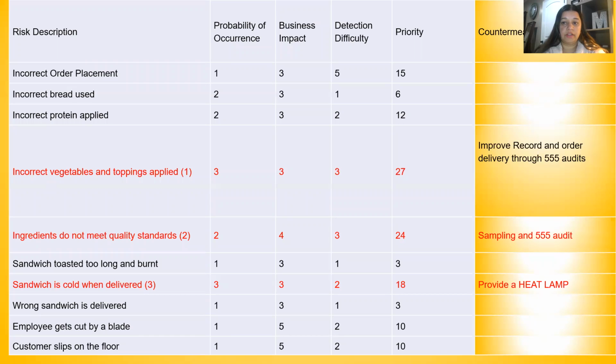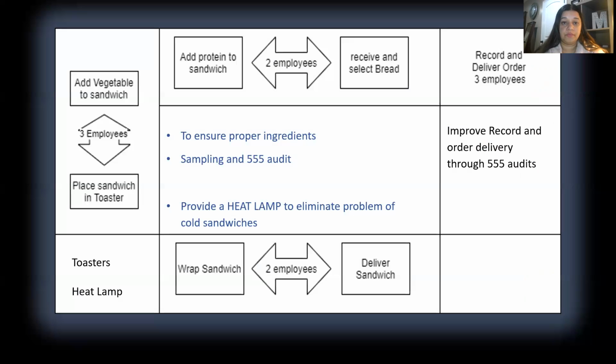Now, once we've calculated that, how I'm going to monitor my risks is by improving record and order delivery through my 555 audits. Where ingredients do not meet quality standards, I will be sampling them, and I'll be doing a 555 audit on that as well. For sandwiches cold when delivered, I'd be providing a heat lamp so that if during rush hour the sandwiches are waiting for delivery, they can be stored under the heat lamp to reduce customer complaints.